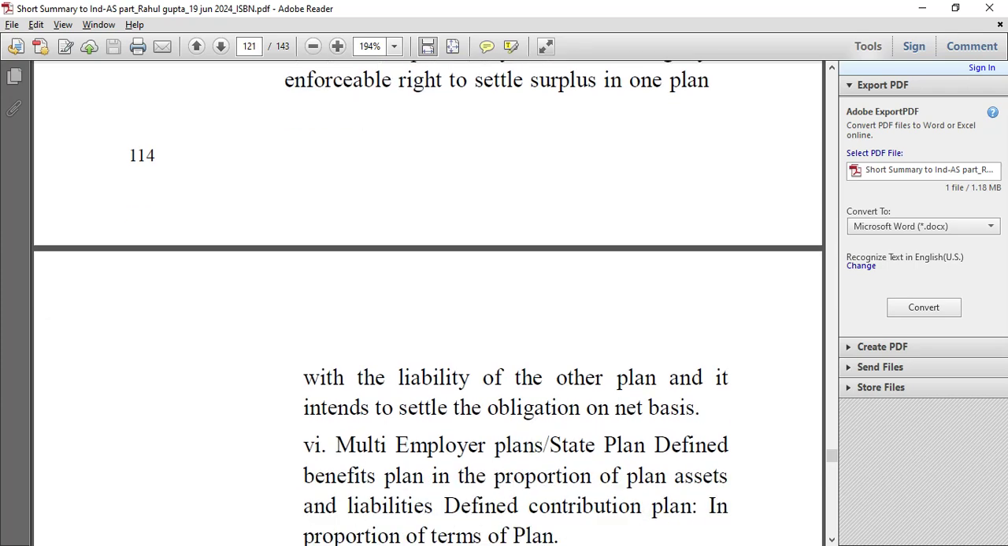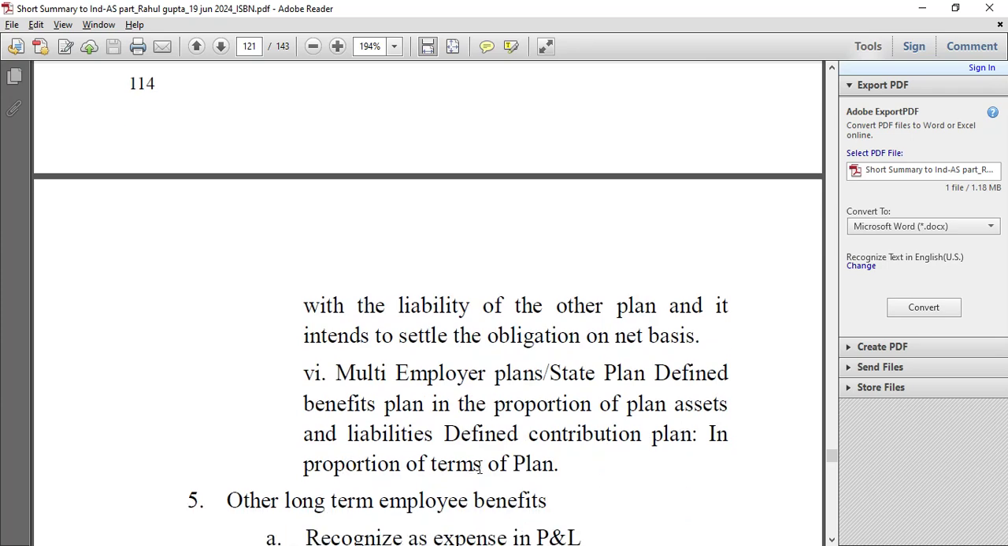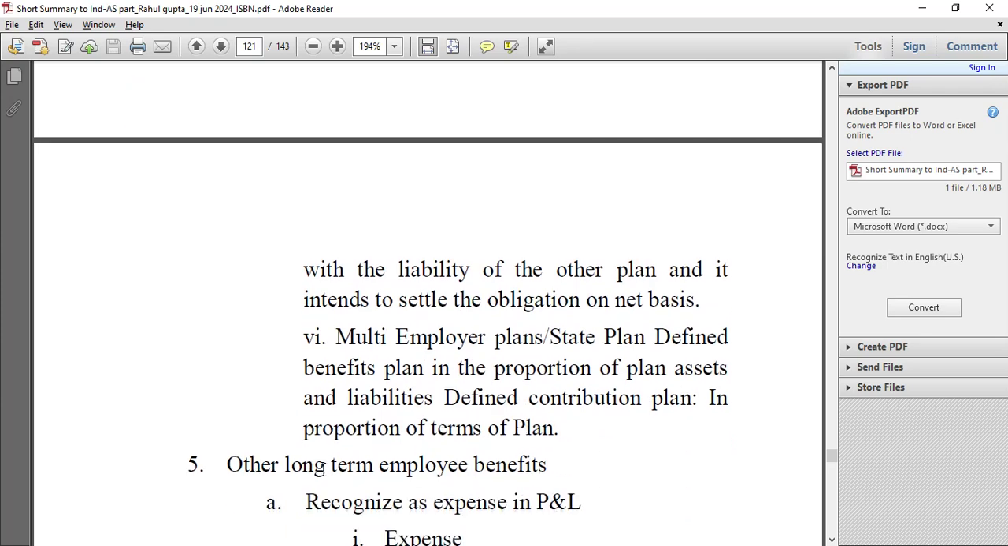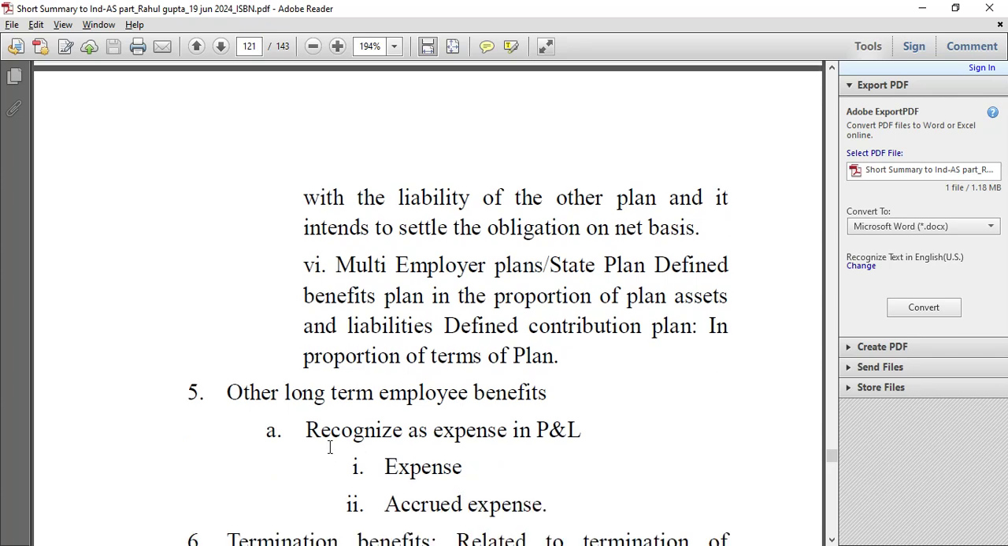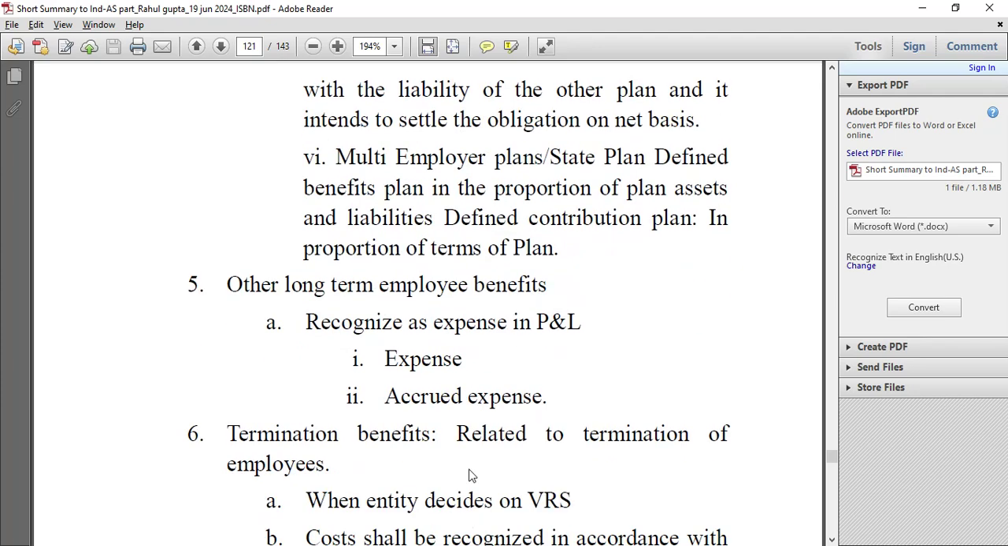obligation on a net basis. Multi-employer plans: state plan, defined benefit plan, in the proportion of plan assets and liabilities; defined contribution plan, in proportion of terms of the plan. Other long-term employee benefits are recognized as an expense in P&L, expense or accrued expense. Termination benefits are related to termination of employees.